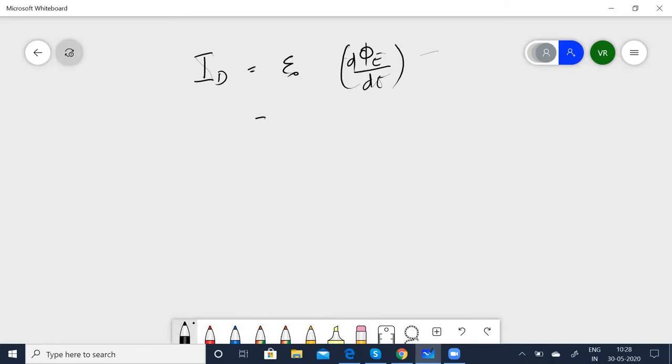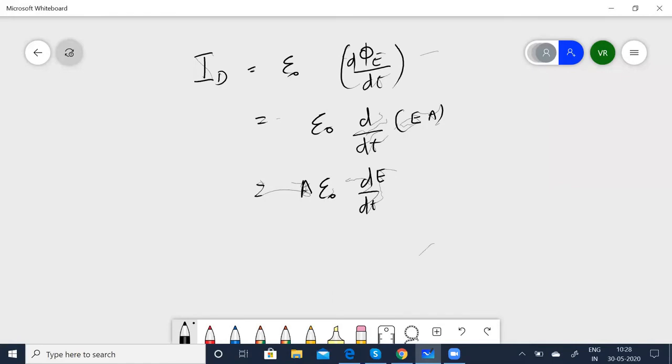Which is equal to epsilon 0 into d by dt of EA, where E is the applied electric field, and A is the area of the plates. So again, A is going to be a constant. I can take that outside. So A epsilon 0 into dE by dt. But you know, E is again V by D.